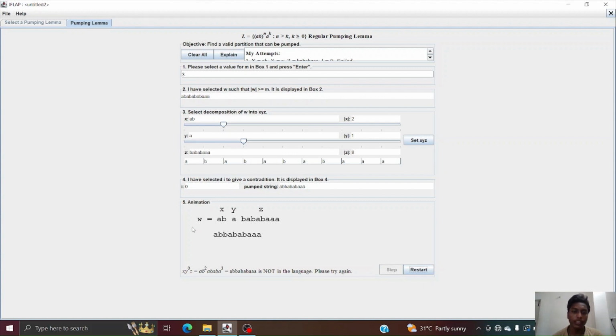So it has produced the following string. Since this string is not present in the language L, and since it violates one of the conditions of pumping lemma, we can say that the language L is not a regular language.